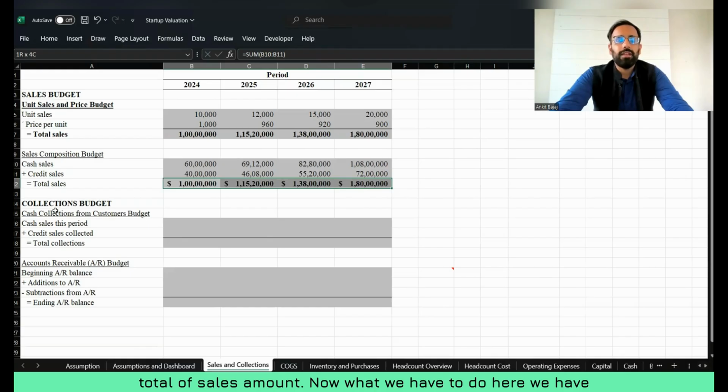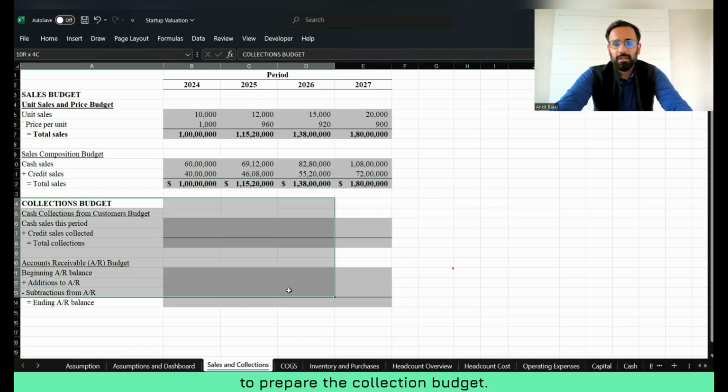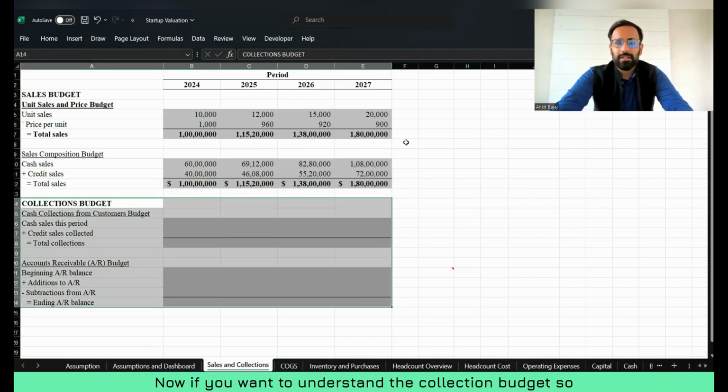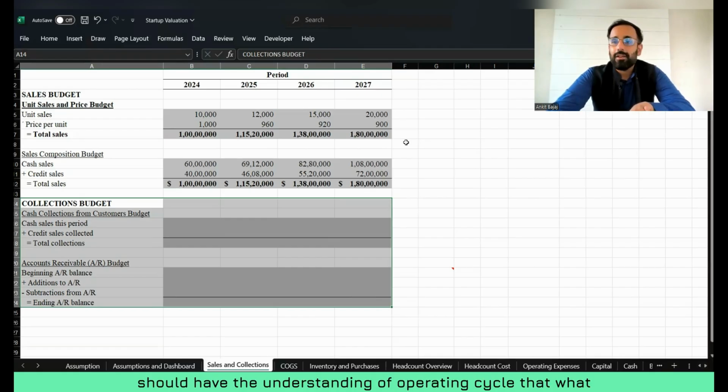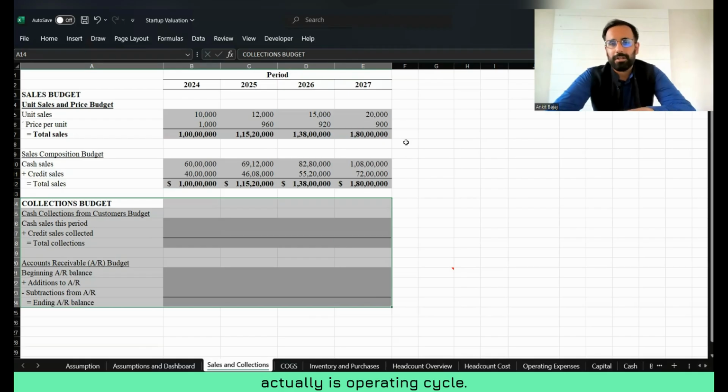Now we have to prepare the collection budget. If we want to understand the collection budget, first we need to check the assumption which is given here. We should have the idea of the operating cycle, that is, we should have an understanding of what actually the operating cycle is.